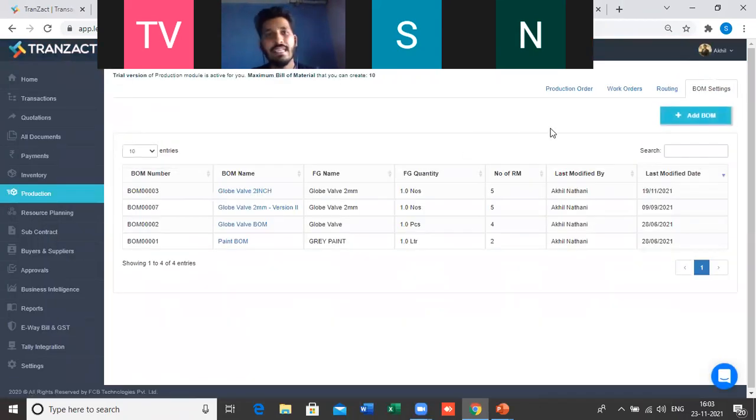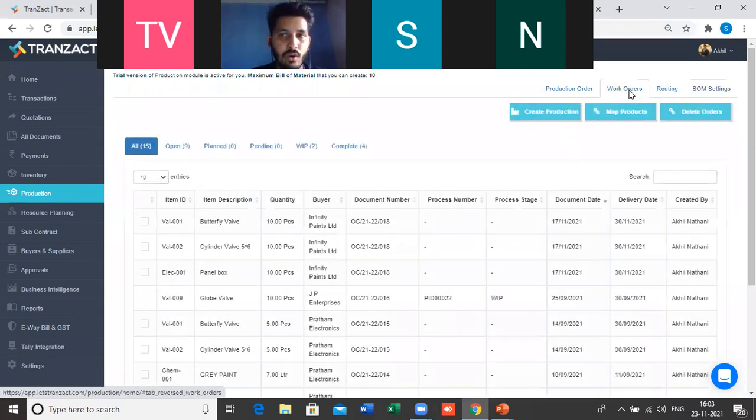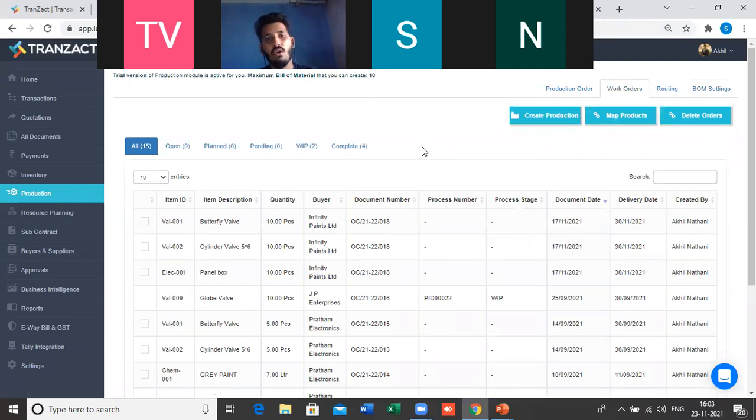You will get the details of adding a new bill of material. You will see the bill of material repository, the list of all the BOMs we have created. There is a Work Orders tab, where you will get the details of each and every work order you have created in the system, from where you can start your production. Every single thing is there. If you have a specific doubt, just let me know, or raise a chat, or we can connect in a one-on-one discussion to discuss any production doubts.